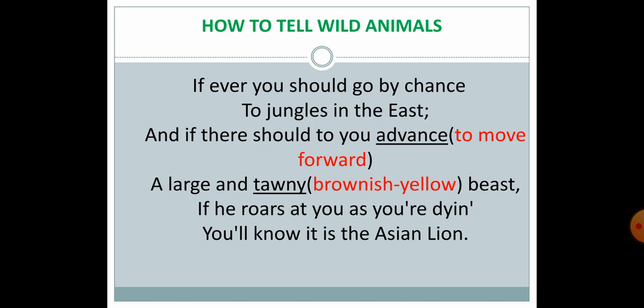Means now you are sure that yes, if I am going to die with the roar only, not with the attack of the beast, then it is Asian lion. So how humorous it is. If you die after hearing the roar, how will you get to know that it is Asian lion after death? How humorous it is now. Next stanza.